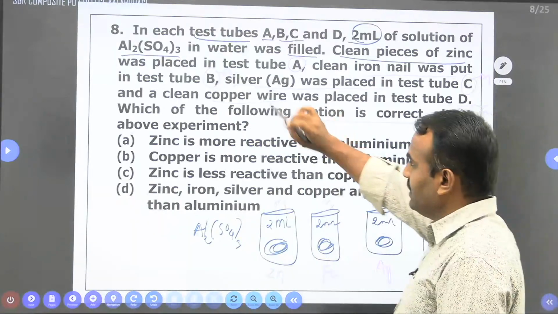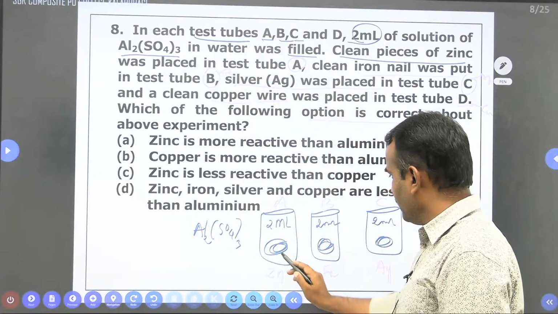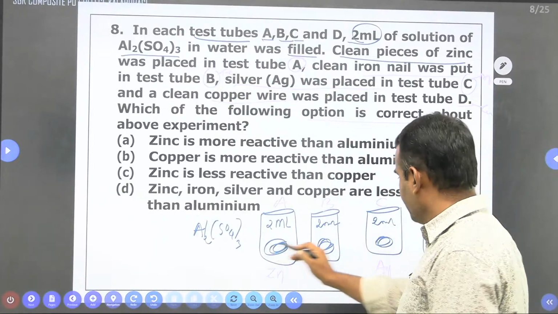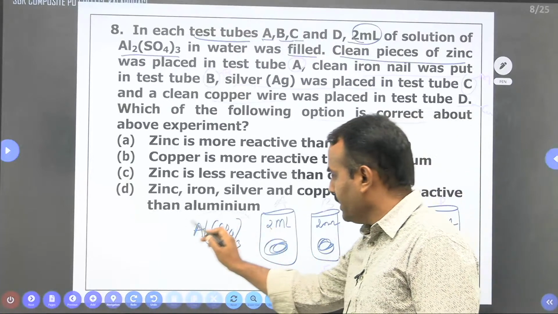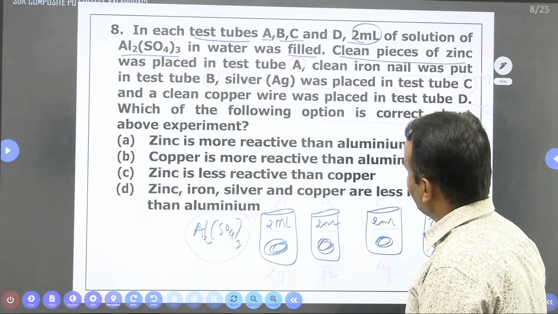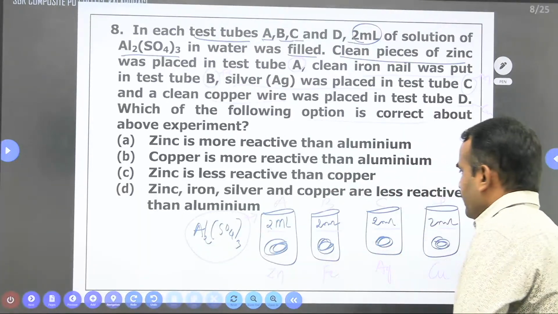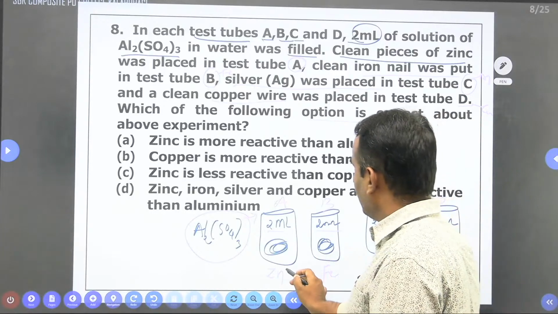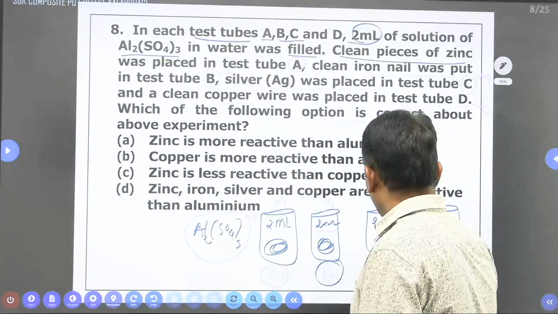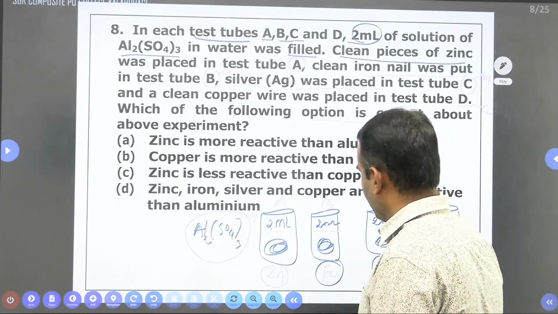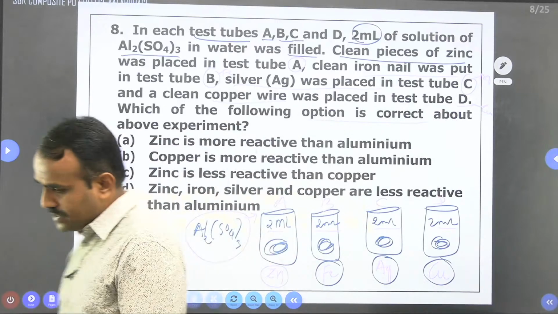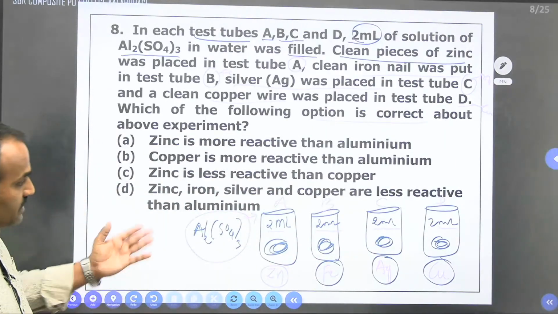I'll repeat the question once again. We took four test tubes, A, B, C, D. All these four test tubes are filled with 2 ml of aluminium sulfate along with water. In these four test tubes, A has zinc, B will be iron, C will be silver, and D will be copper. After this, which of the following options is correct here? Now what are the four options? Depending on that we can decide which is the correct one.